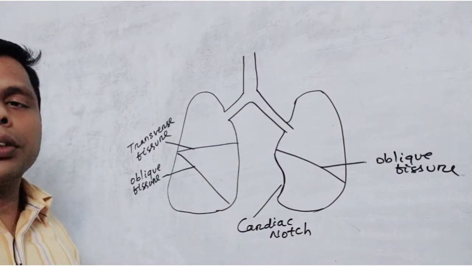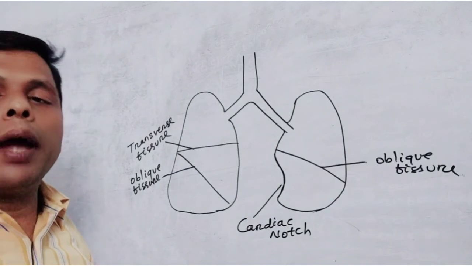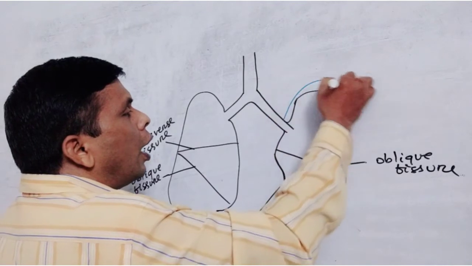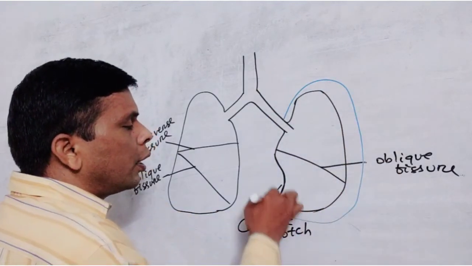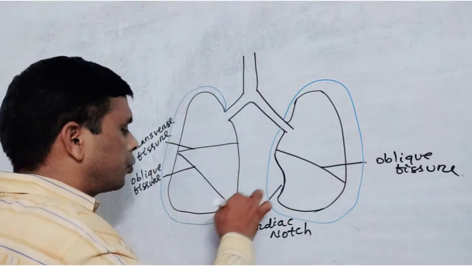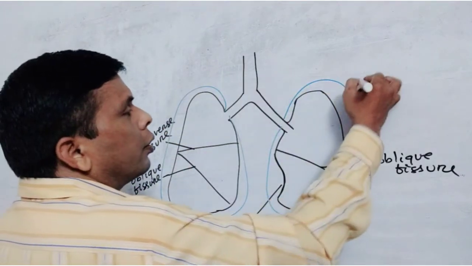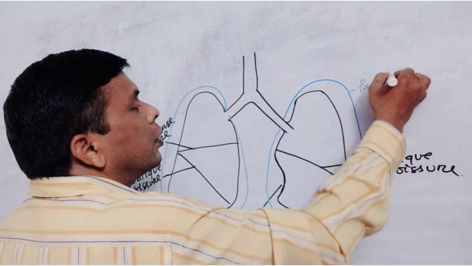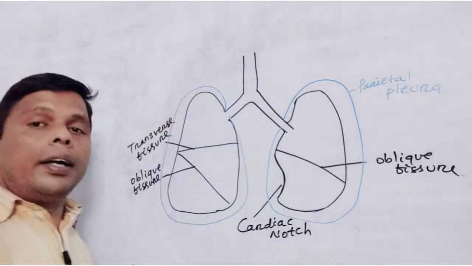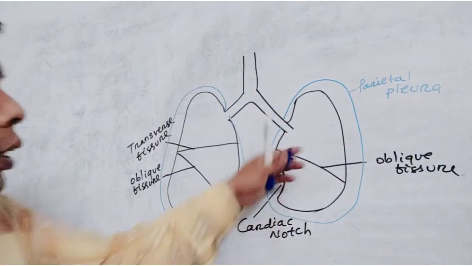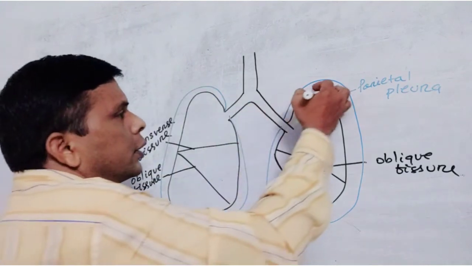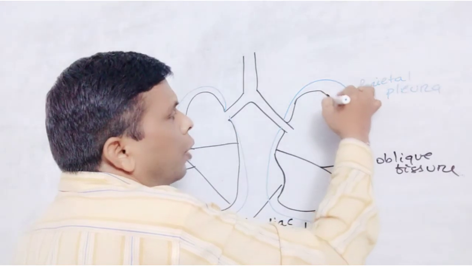The lungs are well protected by the pleura. The outermost pleura is the parietal pleura, and the inner pleura, just attached to the surface of the lungs, is the visceral pleura.